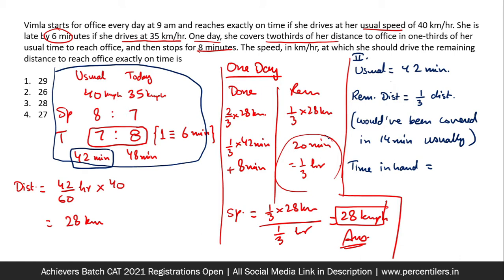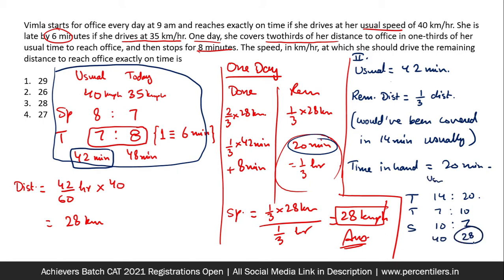So let us take the ratio of time. 14 is to 20, this is usual, this is time in hand. So 7 is to 10 is the ratio of time. So the ratio of speed would be 10 is to 7, and this is the usual case. Usual speed is 40, so one day's speed would be 28.